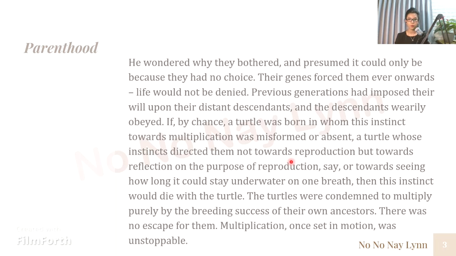The main point, the thing that is really being highlighted in this part, is the second part: if a turtle has a misformed instinct and does not want to reproduce, as a result, they will die because it's dangerous to share this kind of attitude with new generations.